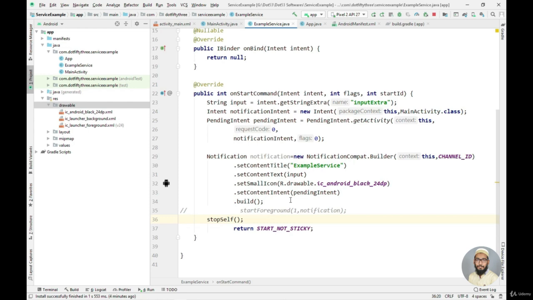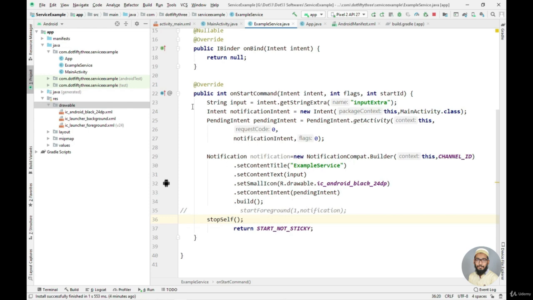In this 5-second window, you need to call startForeground in your service. If you don't do this within the 5 seconds, the system will automatically kill your service, and it will do it immediately.